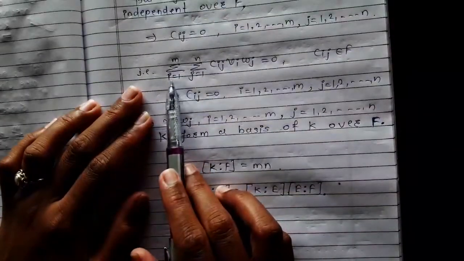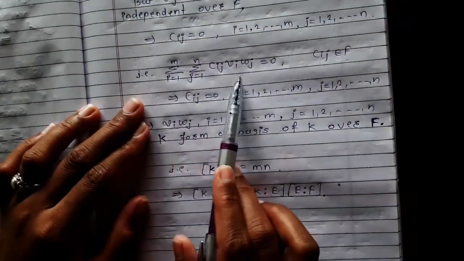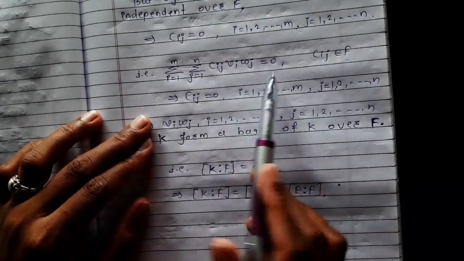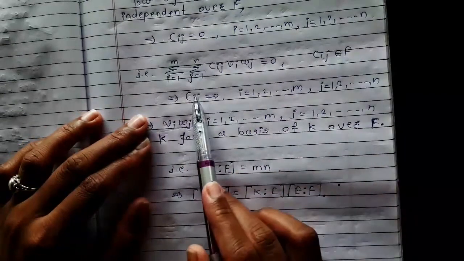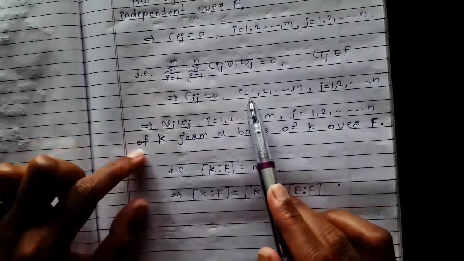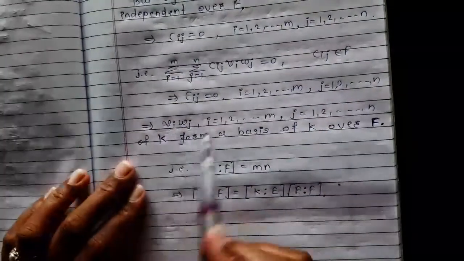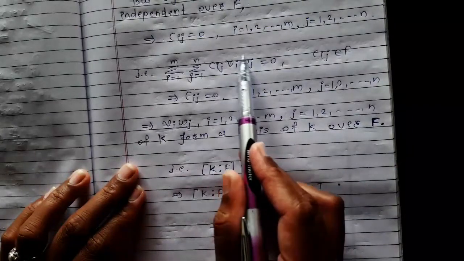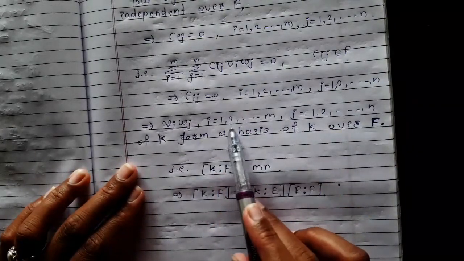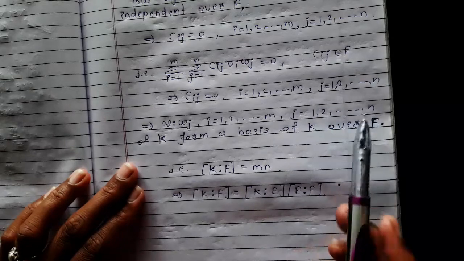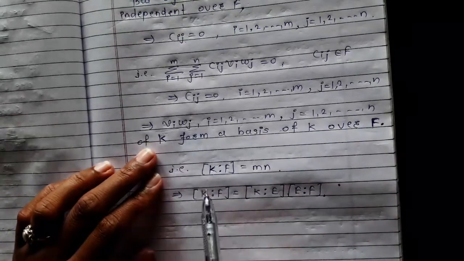That is, summation i running from 1 to m, summation j running from 1 to n, cij vi wj is equal to 0, where cij belongs to F, implies that cij is equal to 0, where i running from 1 to m and j running from 1 to n. So this gives vi into wj, i running from 1 to m and j running from 1 to n, are linearly independent.